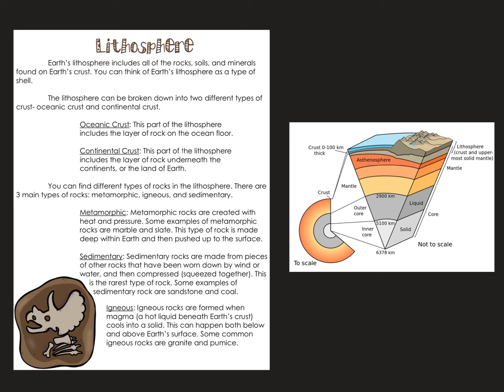Sedimentary. Sedimentary rocks are made from pieces of other rocks that have been worn down by wind or water and then compressed, squeezed together. This is the rarest type of rock. Some examples of sedimentary rock are sandstone and coal. Igneous. Igneous rocks are formed when magma, a hot liquid beneath the Earth's crust, cools into a solid. This can happen both below and above Earth's surface. Some common igneous rocks are granite and pumice.